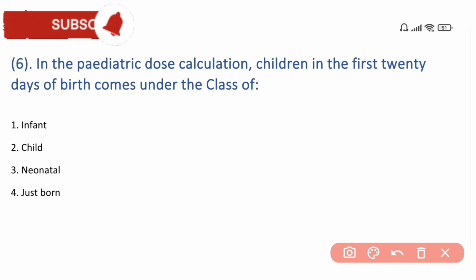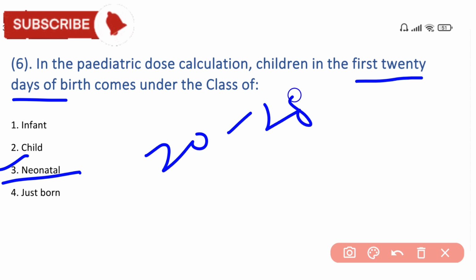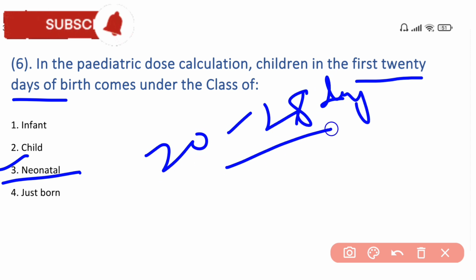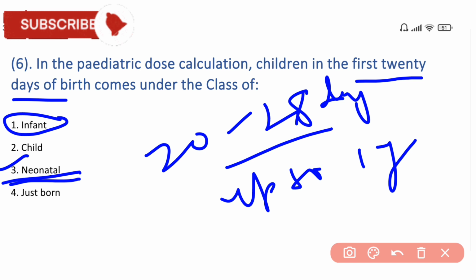Next is: in the pediatric dose calculation, children in the first 28 days of birth come under the class of. So the first 28 days of birth come under neonatal. The first 28 days of life of a child is known as the neonatal period. Up to 1 year is known as the infancy period. So the first 28 days of a newborn is called the neonatal period.